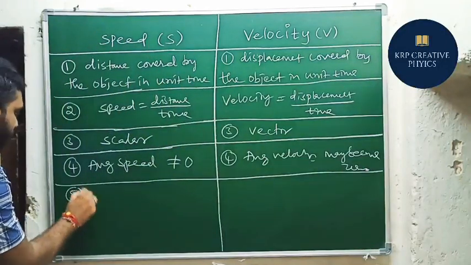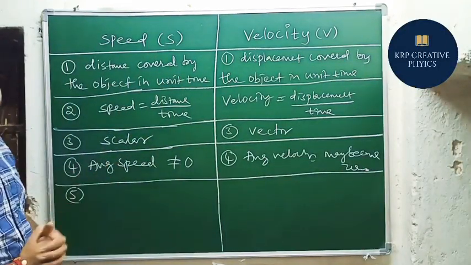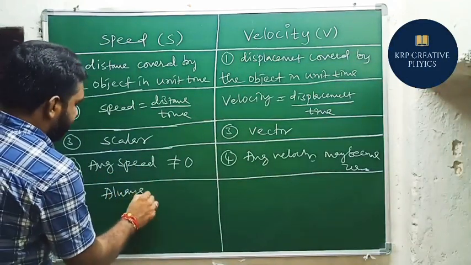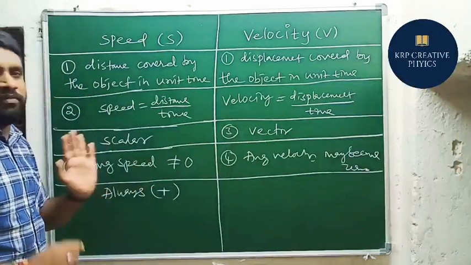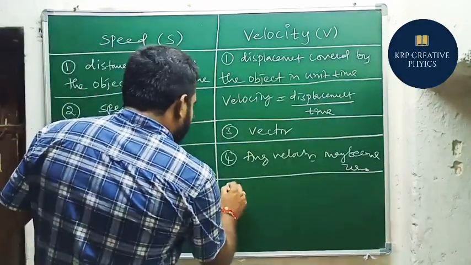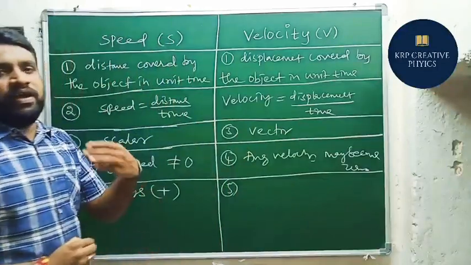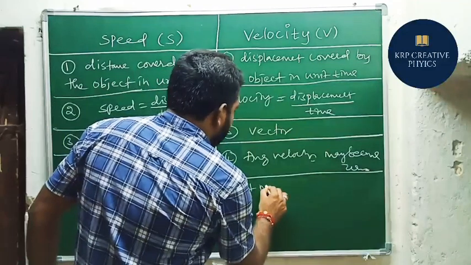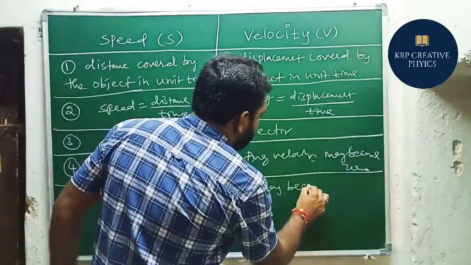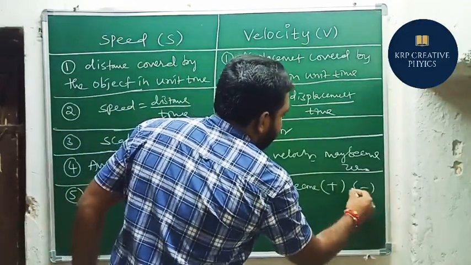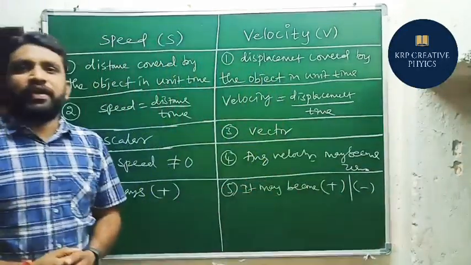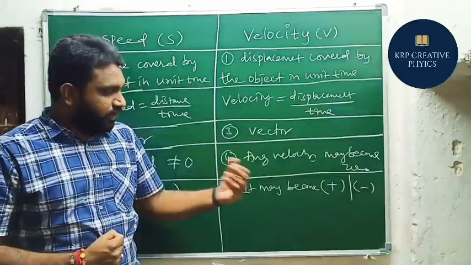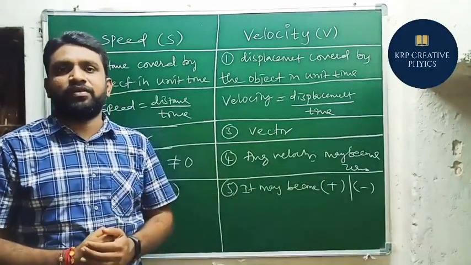So if we consider the 5th difference here, speed is always positive. It does not become a negative value. Next, if we consider the velocity, velocity may become positive or else negative. So why? Because it depends on direction. If the object is moving in the opposite direction, velocity may become negative in that particular situation.